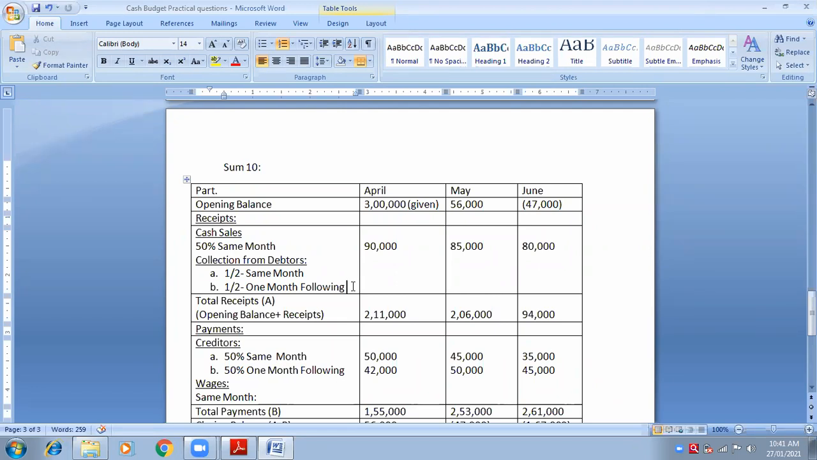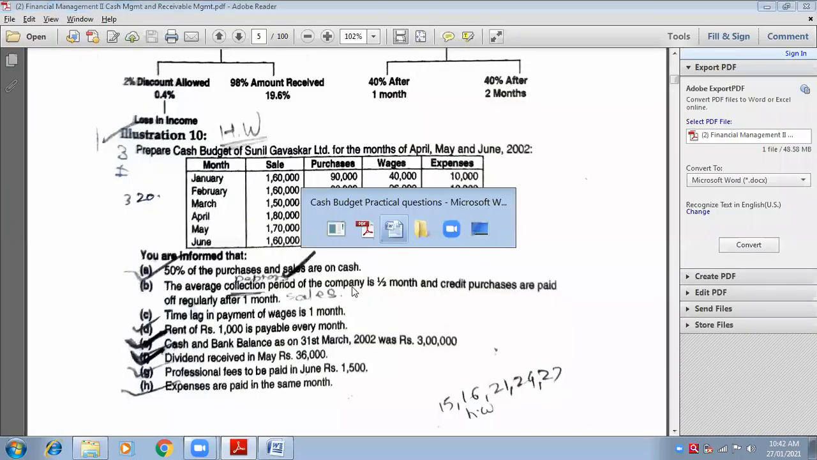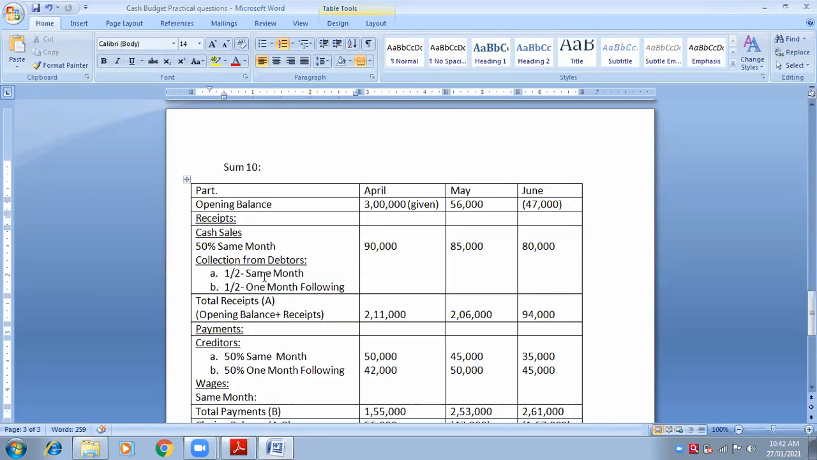आगे नहीं, आगे का मैंने आपको कुछ नहीं बताया. Is it clear जितना मैंने बताया? Yes or no? Yes, ma'am. Okay. Now, if it is clear, half is same month. So let us start with the same month. Half same month, half 1 month following.